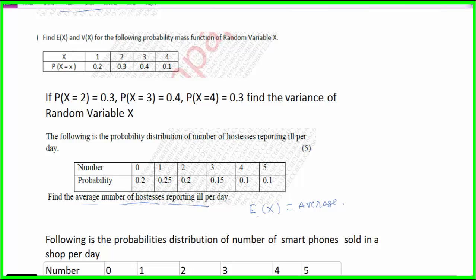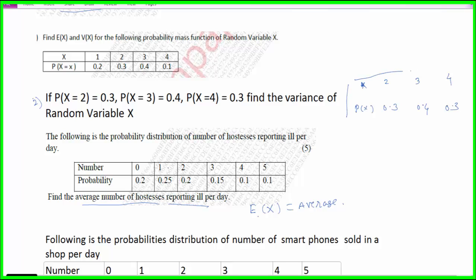Now P of X equal to 2 is 0.3. See here, in the second example, P of X is given: X equal to 2 is 0.3. So values of X and values of P of X are given. What is the value of X? The value of X is 2 and the value of P of X is 0.3. The next value is X equal to 3, and for X equal to 3 the probability is 0.4. For X equal to 4 the probability is 0.3. So you can find the variance for this random variable.